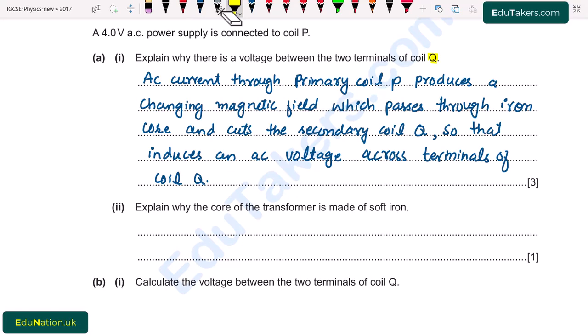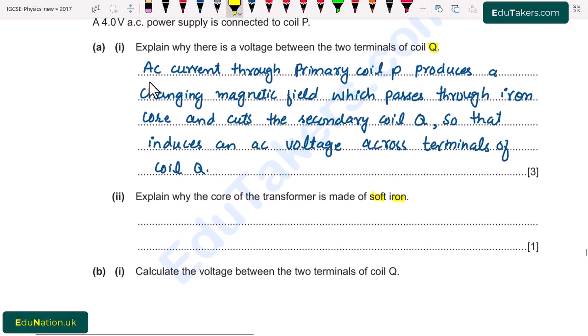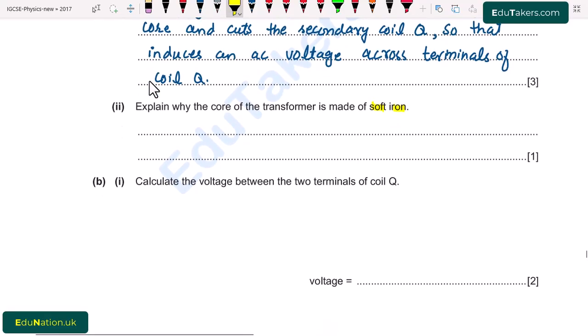Part 2. Explain why the core of the transformer is made of soft iron. So here we have to explain why it is made from soft iron. Soft iron is a temporary magnetic material, so that's why we use soft iron in the transformer. I write here: soft iron is a temporary magnetic material.